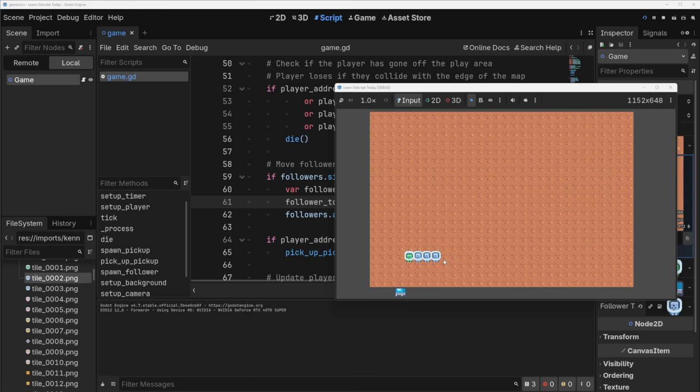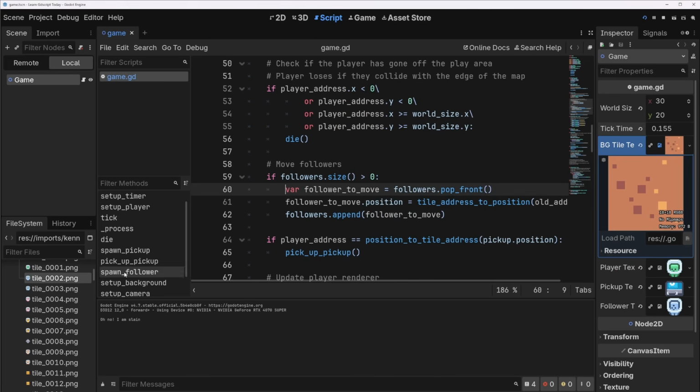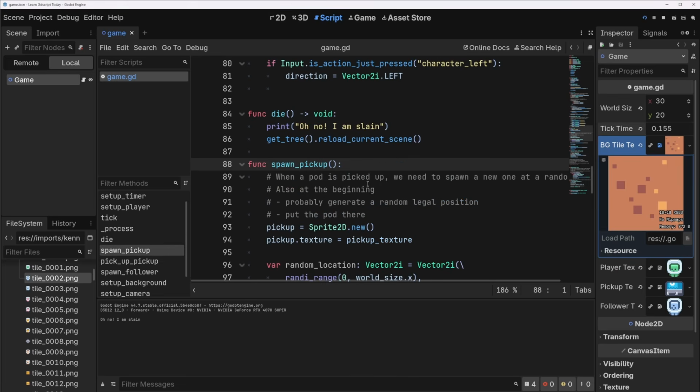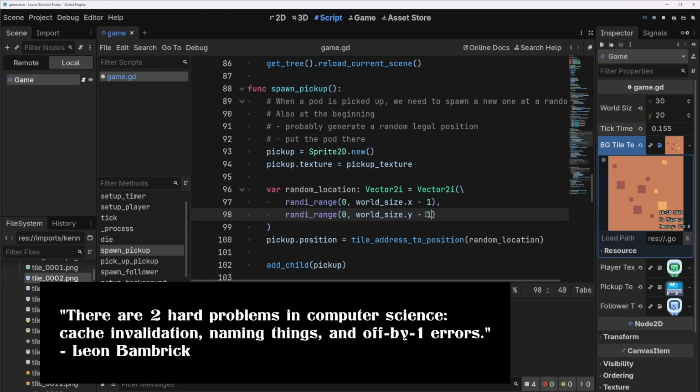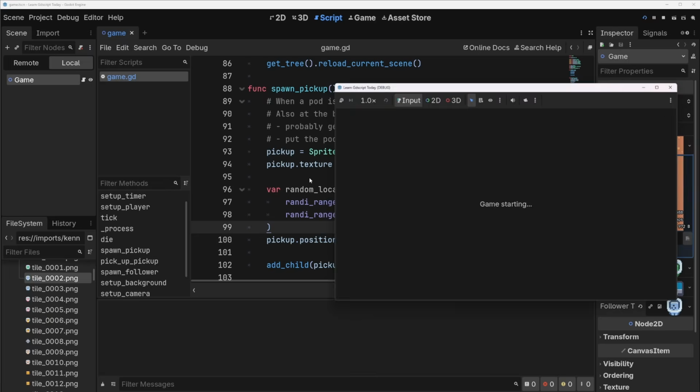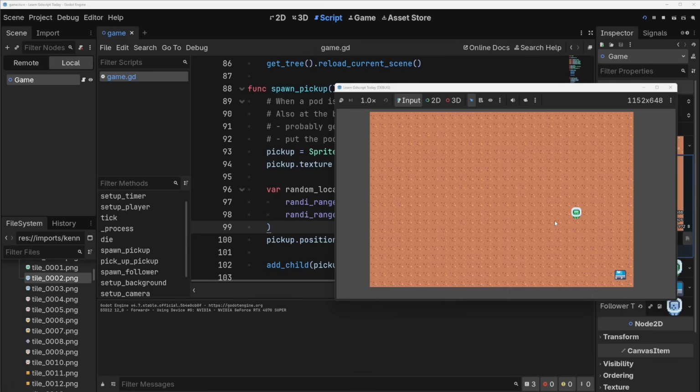And I see a bug. I see that it looks like our pod can spawn off screen. So that's something to fix really quick. I'm going to bet that's in our spawn pickup code. And we remember that randi range actually is inclusive. So we need to do -1 for those. And that will fix that. Okay, cool. So we have followers following us, which is great.